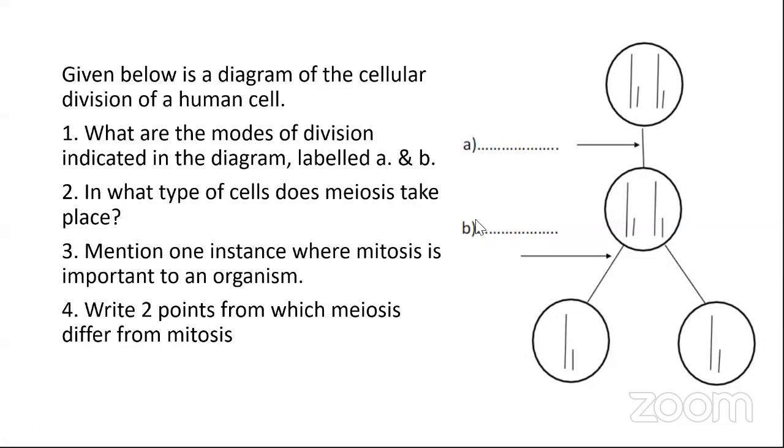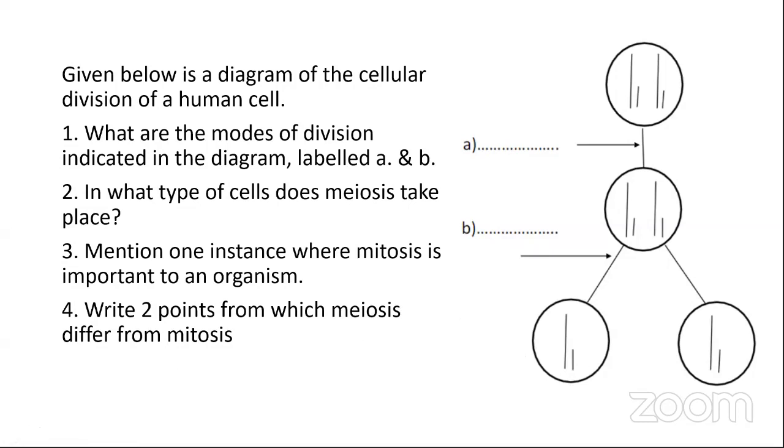Daughter cells are different from the mother cell. Yes, very good. That is 1 point. You can take that as one answer. What else? It takes place in 2 phases, exactly. That can be one answer. You can't write diploid cells, Mano. Changes in the chromosomes are rare, no. Variations occur, exactly, right?